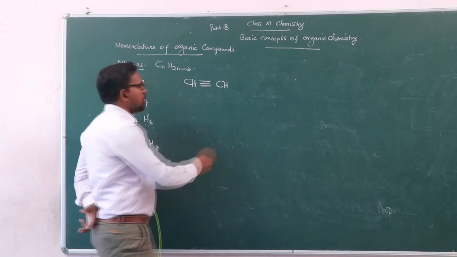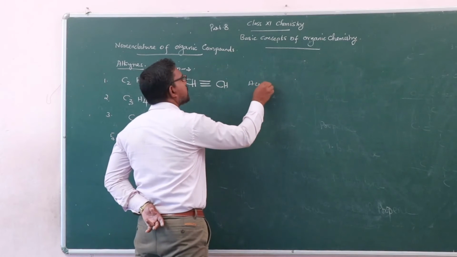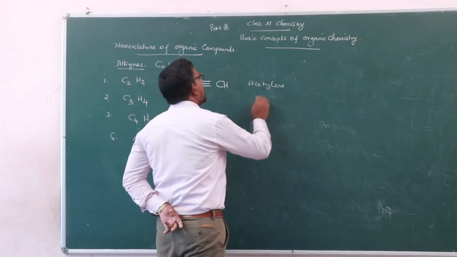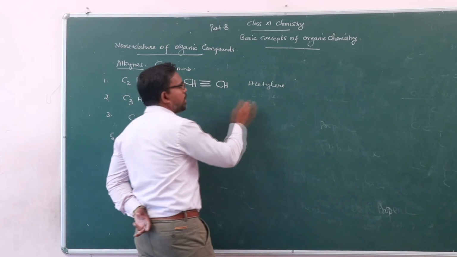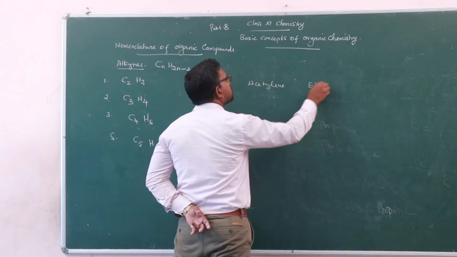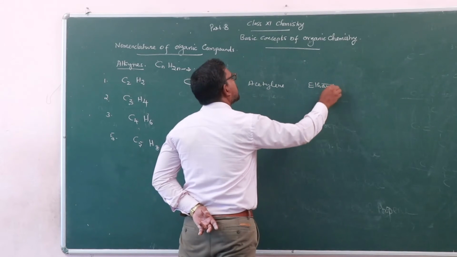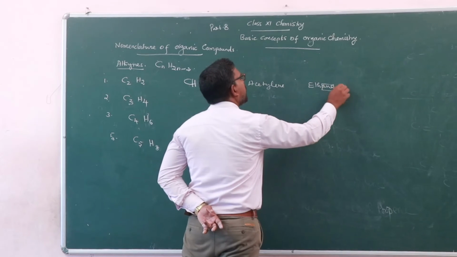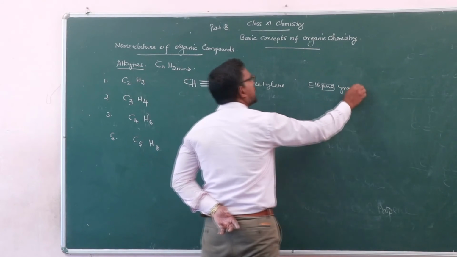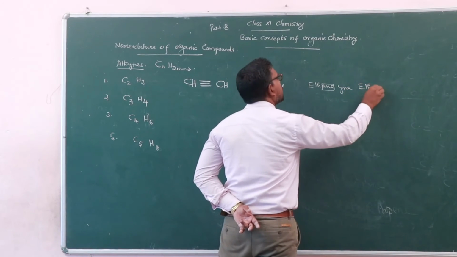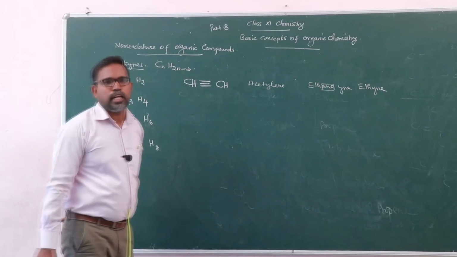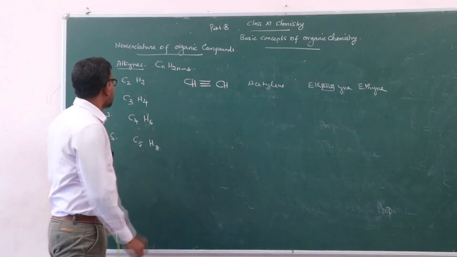The common name of the compound is acetylene. For writing the IUPAC name, 2 carbon atoms, therefore ethane. ANE is replaced by YNE, therefore ethyne. Ethyne is the IUPAC name of the compound.